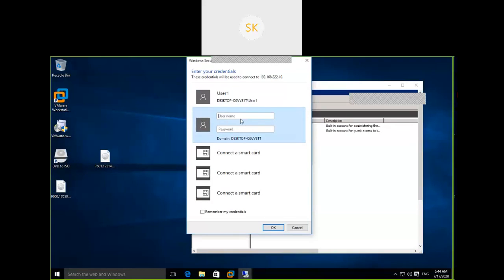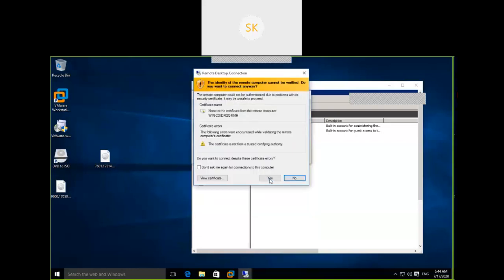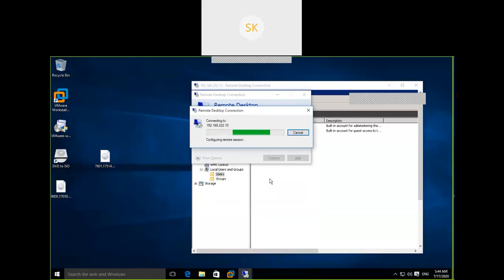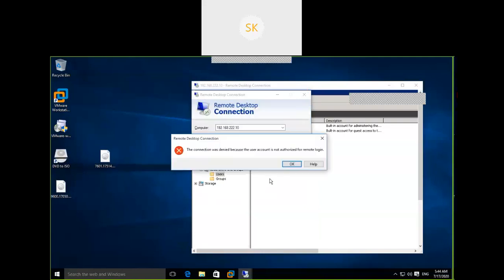User 2. See here, this connection was denied because the user account is not authorized for remote login.